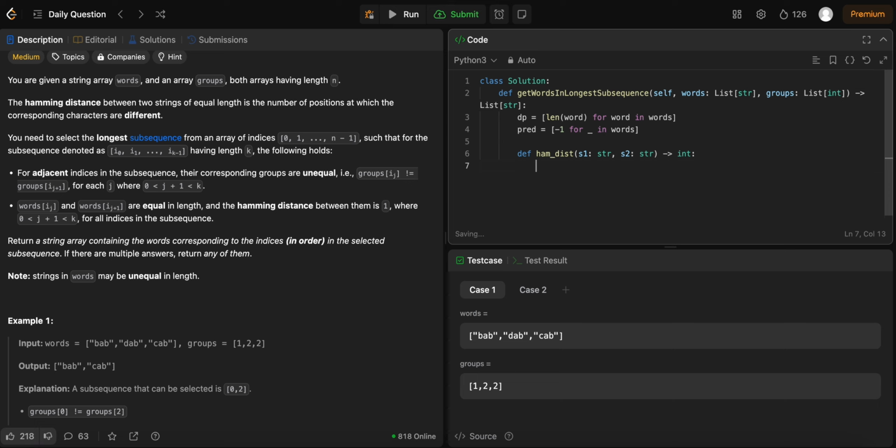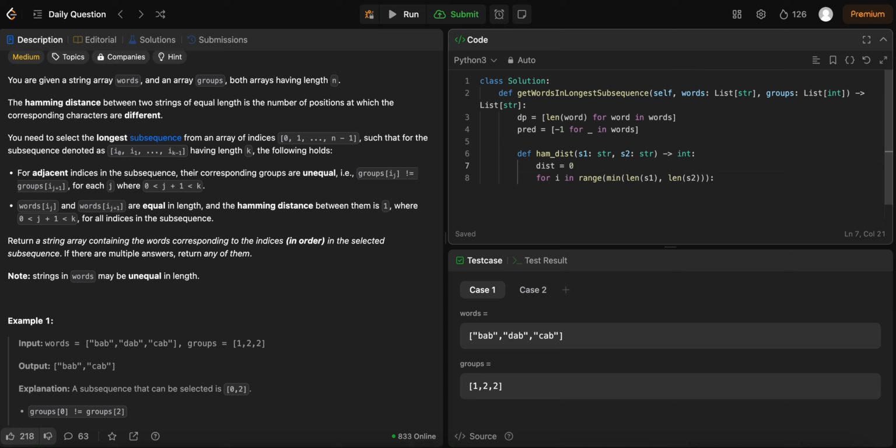So what we should do is, for i in range, we can take the minimum length of s1 and s2, and then at the end, if s2 has a length of 5 and s1 has a length of 3, we know that the extra characters will add to the Hamming distance anyways, right? So yeah, we can just add more afterwards, basically.